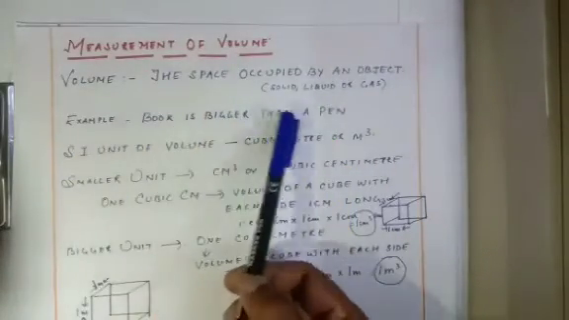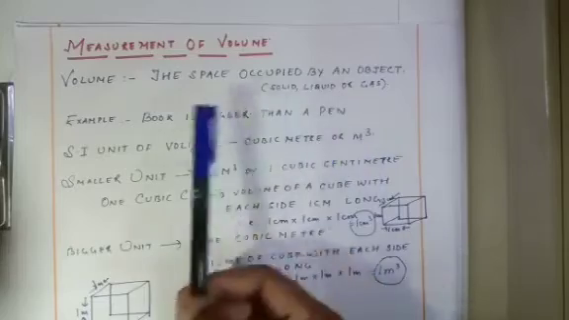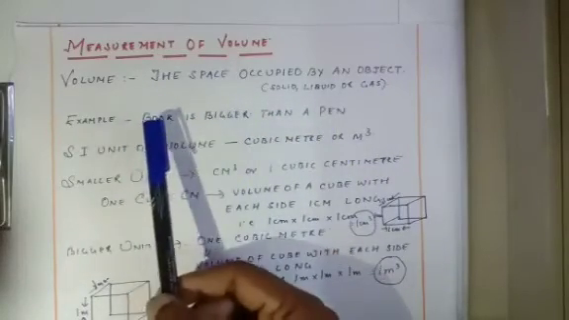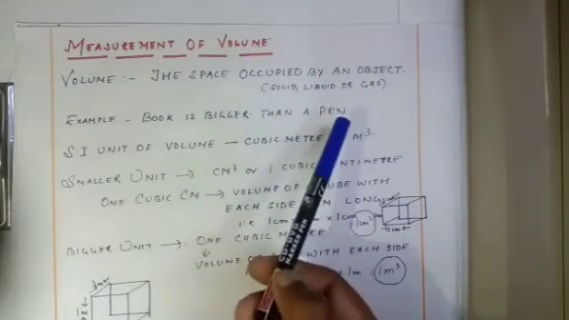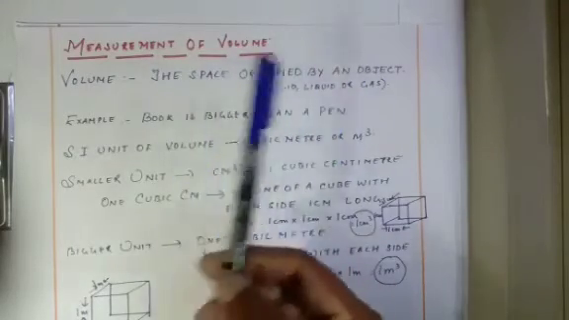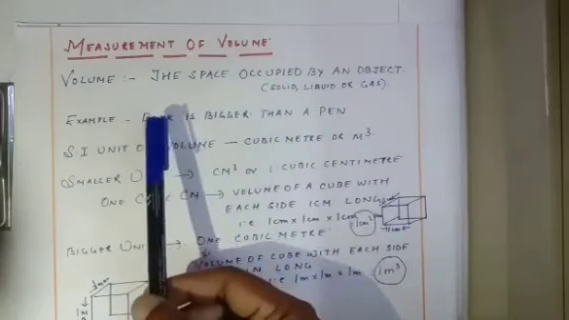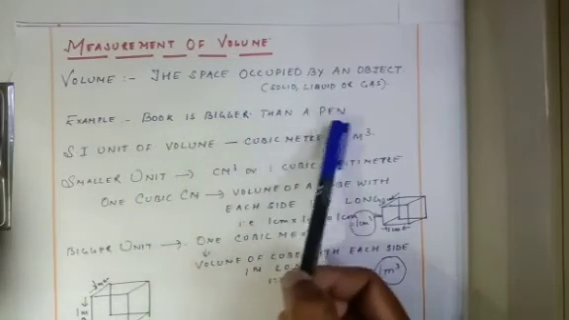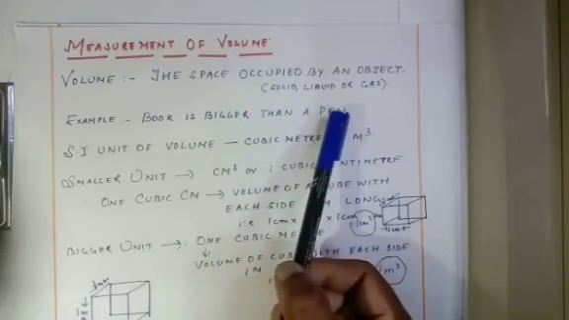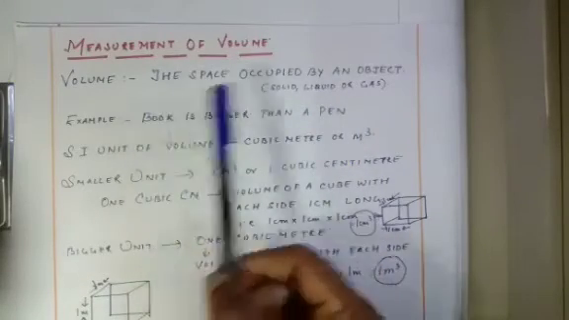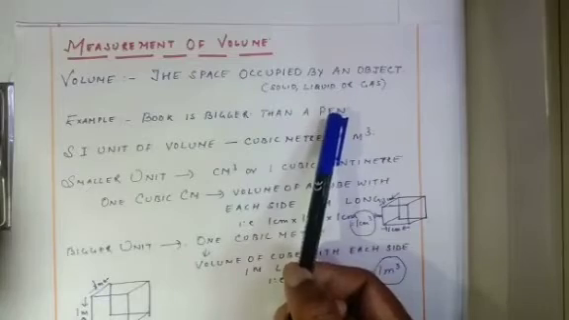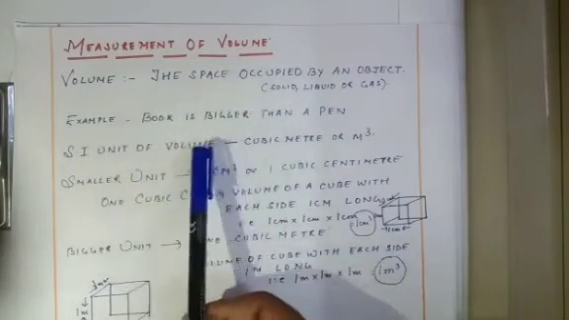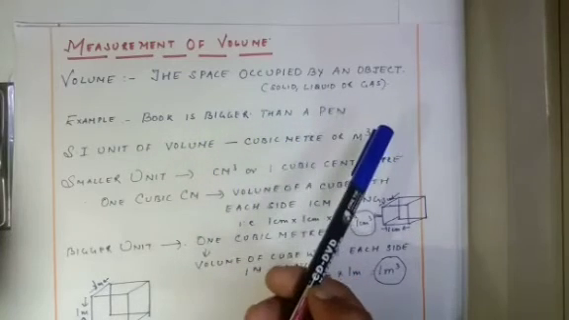Example, a book is bigger than a pen. Why is a book bigger than a pen? Because the mass of a book is more as compared to the mass of a pen. Why is the mass more? Because the molecules of a book are tightly packed with each other as compared to the molecules of a pen. Over here more molecules are there as compared to the pen. So a book is heavier than a pen. The SI unit of volume is cubic meter, meter cube.